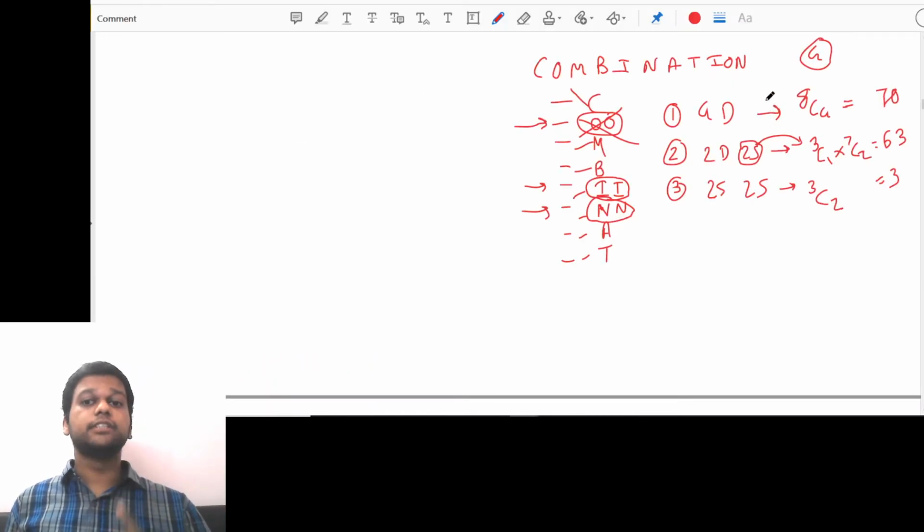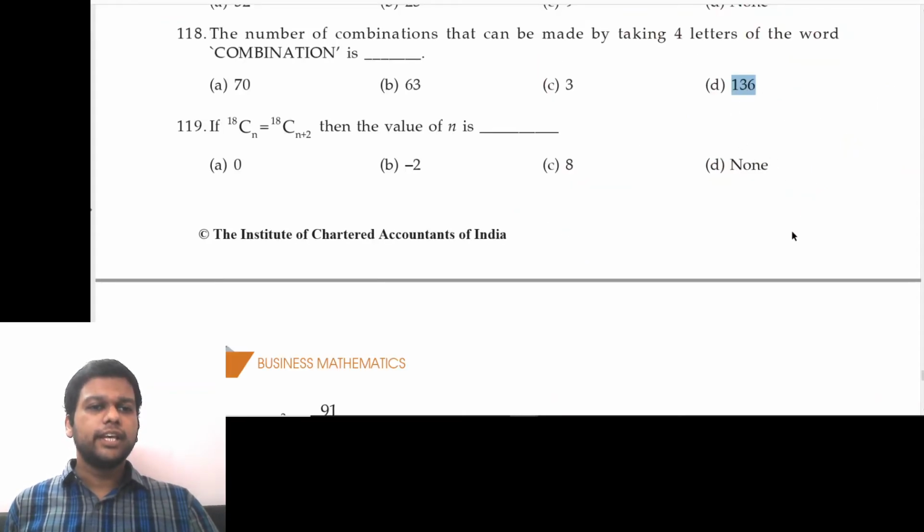Understand it carefully. This is a good one. There are 2-3 more questions in the exercise also, from some examination or something like that. Okay, fine. Next, 119. If 18Cn is equal to 18Cn plus 2, then the value of n is.